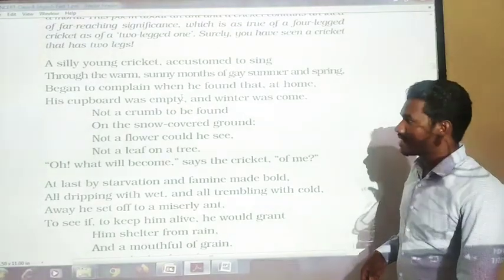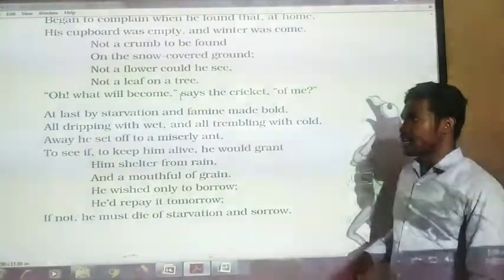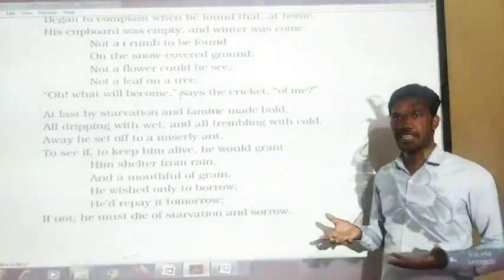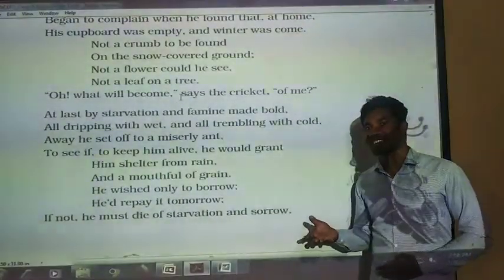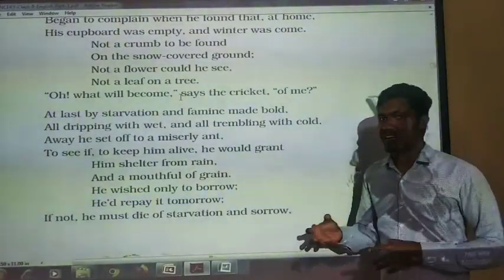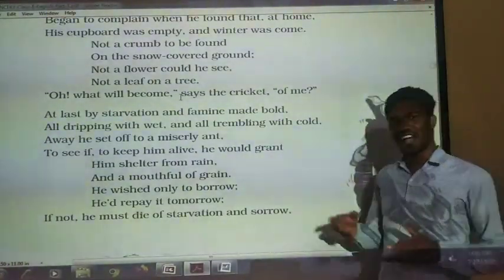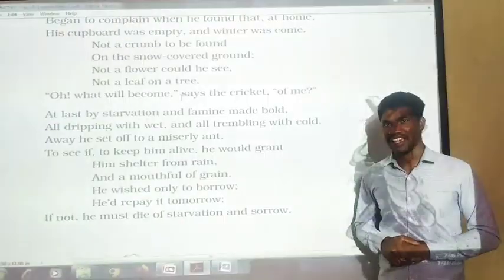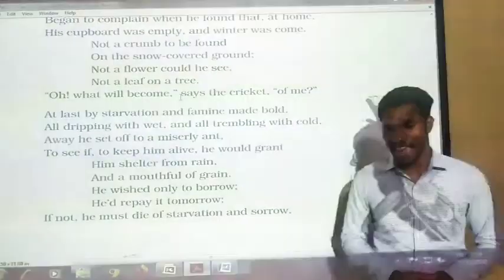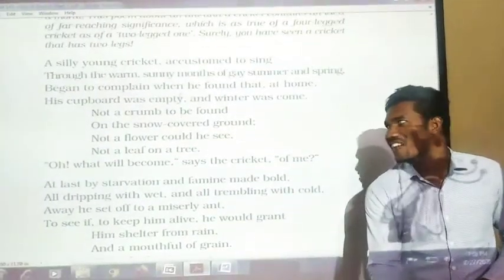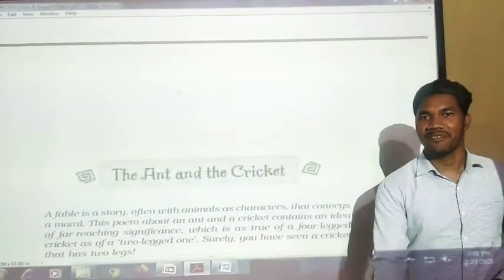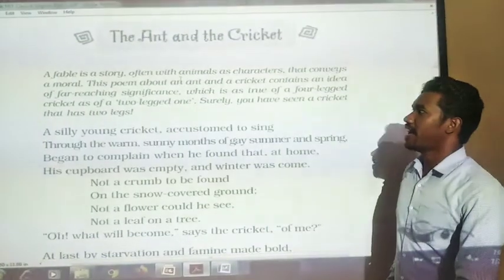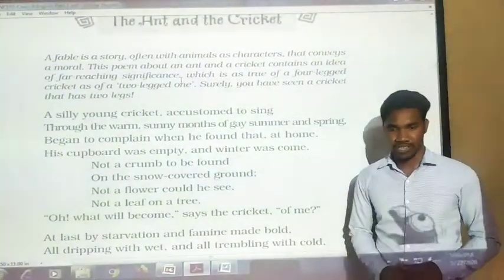Then the ants ask him, what did you do the whole summer? Then he says, only singing and singing I spent that time. So the aunt also says that, okay, that is very good. You sang and spent your summer days. So now you also sing and dance and spend the winter also. And the aunt closes the door and sends the cricket away from that place. Let us first read this poem and then we will try to understand stanza wise.